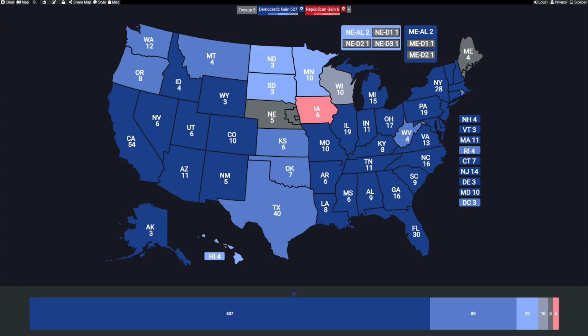The darkest colors, those are 10 or more point shifts. The very lightest colors, those are under 1 point shifts. Those would be the tilt margins. There's only one of them on here, and that's Wisconsin. So there's 4 levels of shading to show the severity of the shifts. And Nebraska and Maine, I just have the at-large data. It's a bit more difficult to get the shifts, especially in Nebraska, but either way, I just wanted to focus on the statewide shifts.